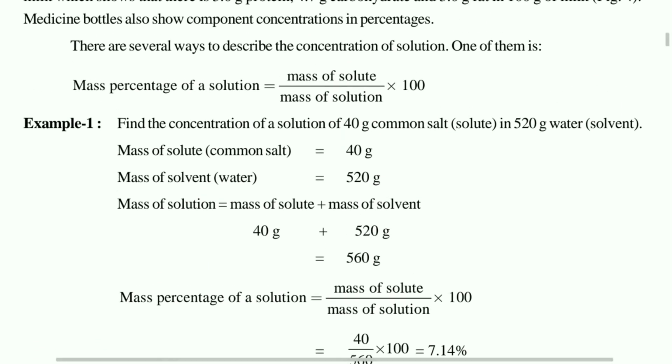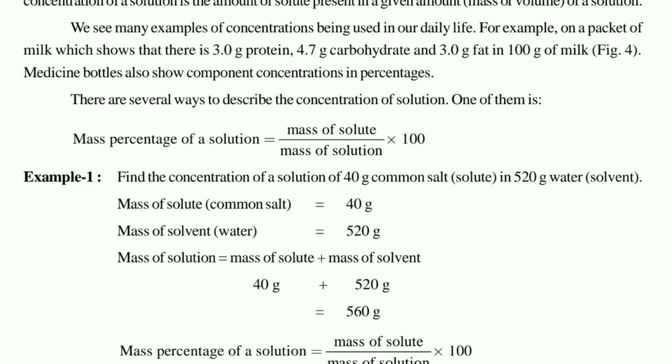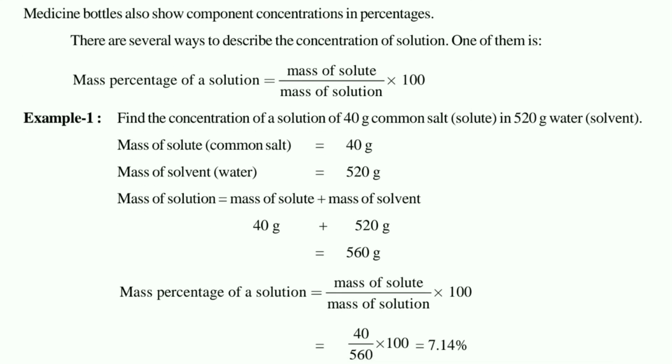See children, this formula is given: mass percentage of solution is mass of solute upon mass of solution into 100. Here you can see, a question is given: find the concentration of the solution of 40 gram of common salt in 520 gram of water. So salt is your solute and water is your solvent. You know that when we talk about the solution, it is solute plus solvent. So we will add the value of solute and solvent. 40 plus 520, what will you get? You will get 560. That is the total mass of the solution.